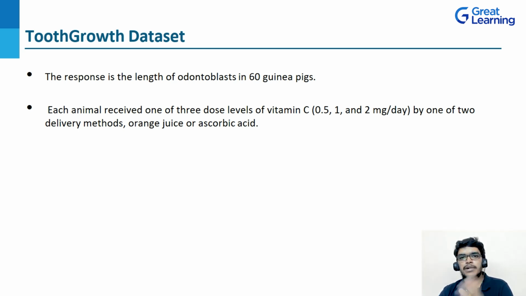Each animal will receive one of three dose levels: 0.5, 1 and 2 milligrams of vitamin C. We give one of the three doses by one of two delivery methods. The first is through orange juice and the other is through ascorbic acid. Ascorbic acid is a form of vitamin C, right?